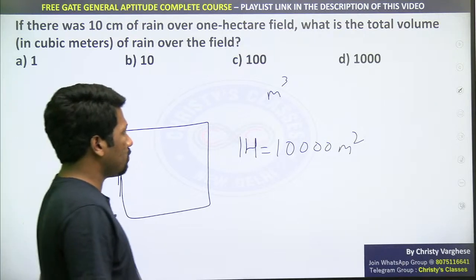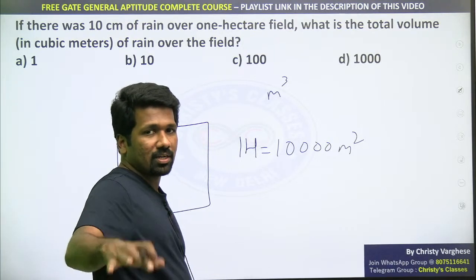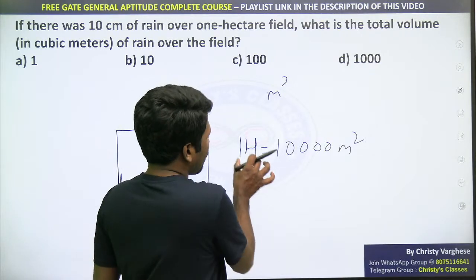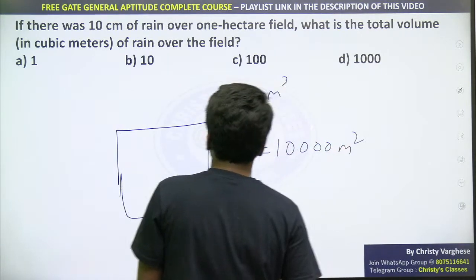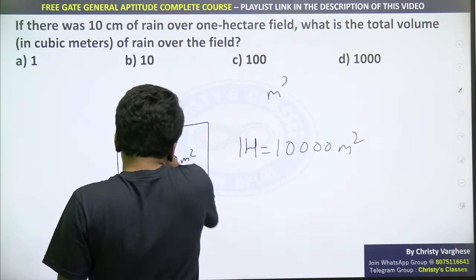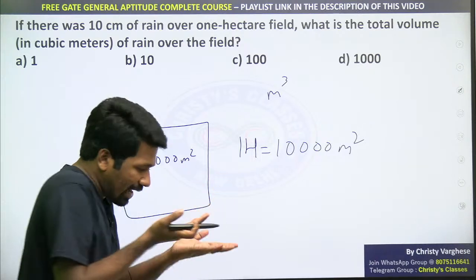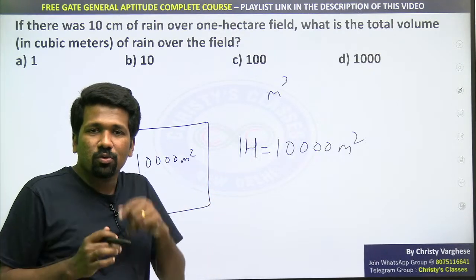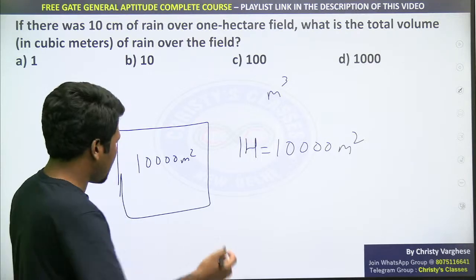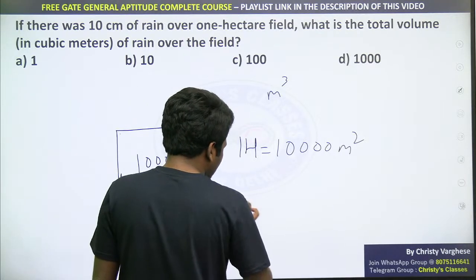More theory about hectare, meter, centimeter, acre and all we will discuss in another class. So 1 hectare is 10,000 meter square. This full area is 10,000 meter square and the height is 10 centimeter. To find the volume, you can use base area into height. It is a cuboid idea itself.